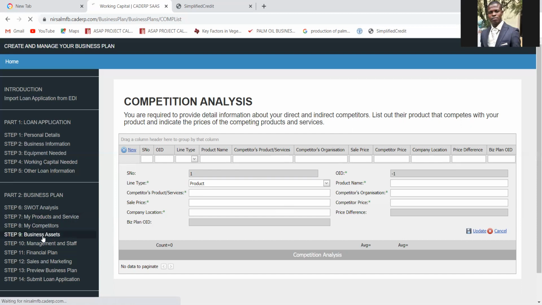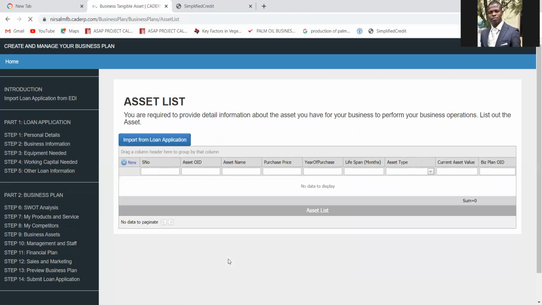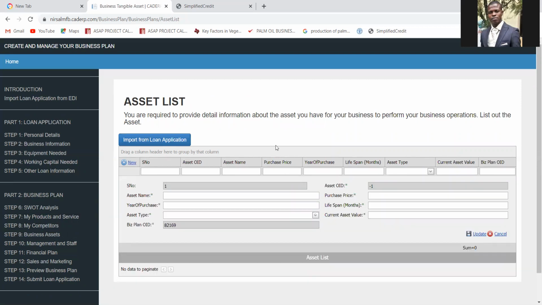Your business assets. For your business assets, you click on new. You are required to provide detailed information about the assets that you have for your business operations. Now these are your existing assets. This information here will form your balance sheet. The one we did initially was to form your income statement. This is going to form your balance sheet.